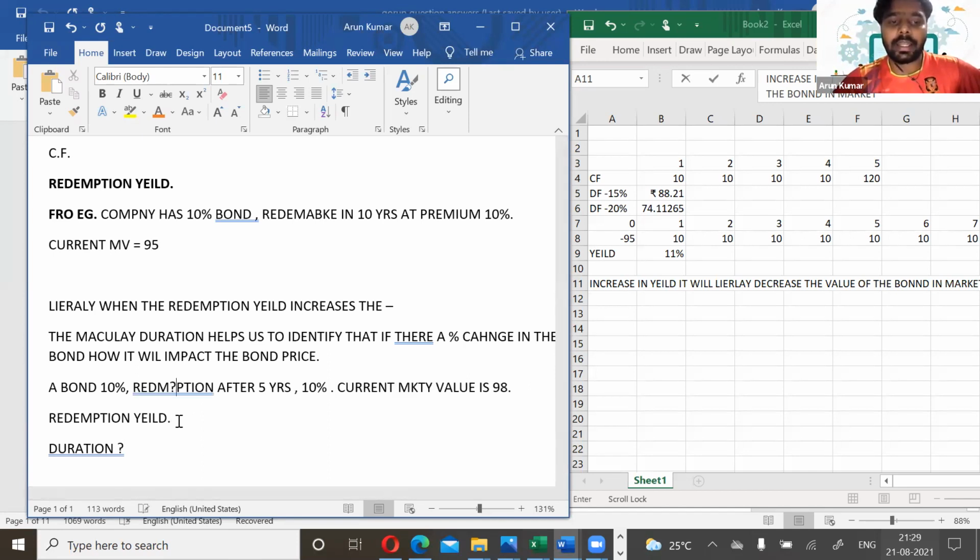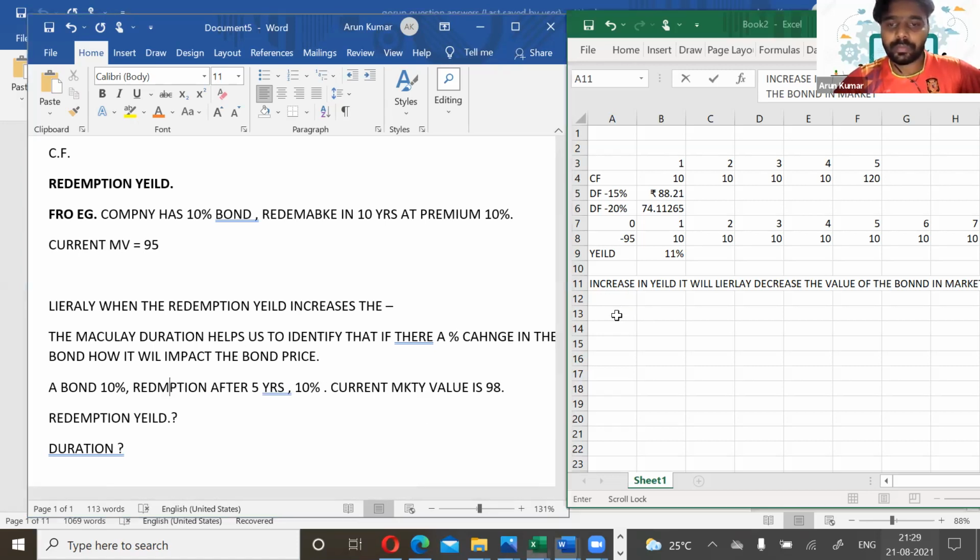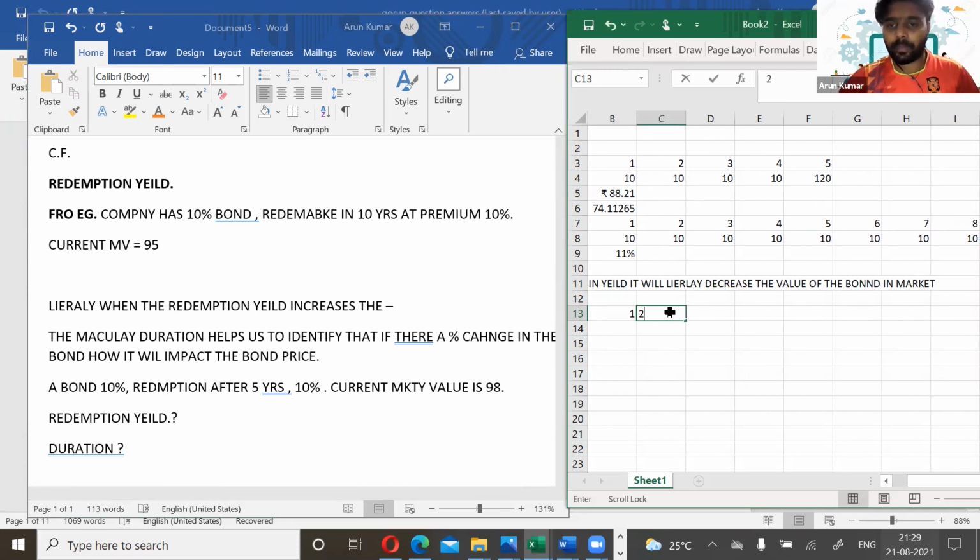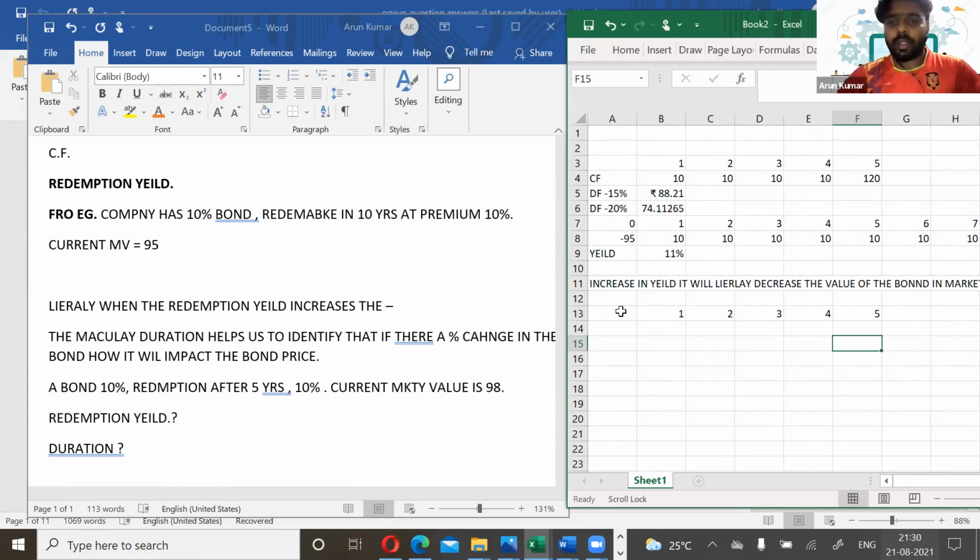So first of all, we'll calculate the redemption yield. How will you calculate the redemption yield here? So it's a 5-year bond, and we assume that the current market value is 98.